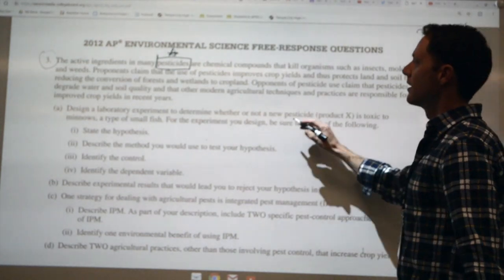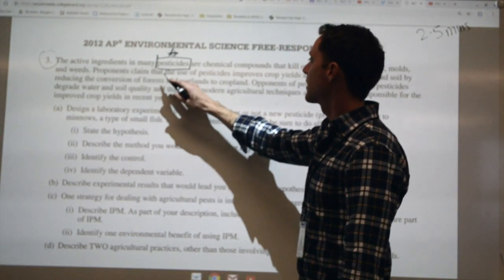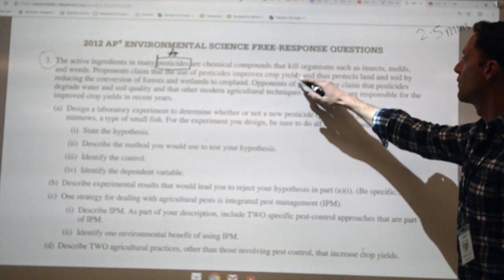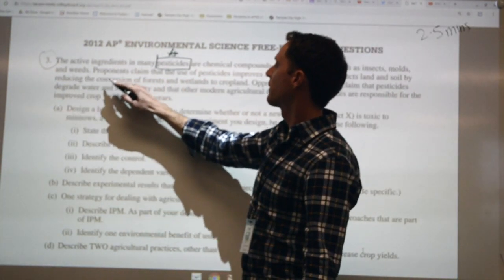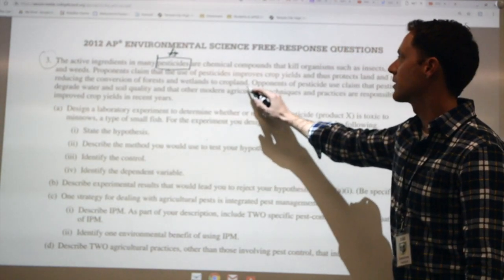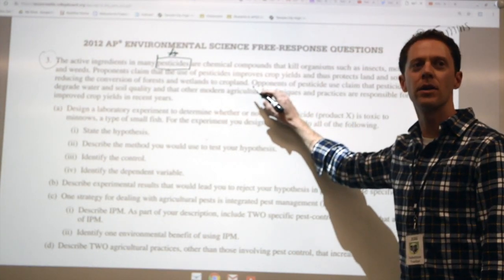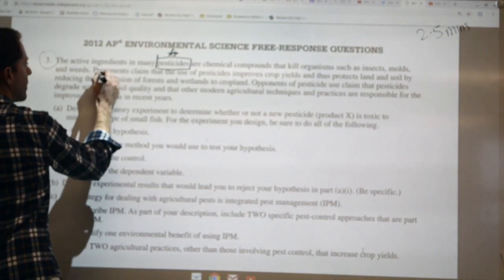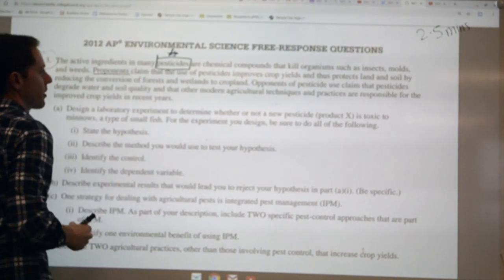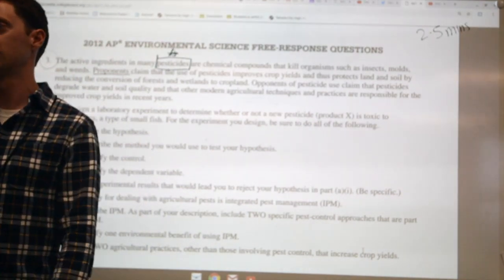Okay. Next sentence. Proponents claim that the use of pesticides improve crop yields and thus protects land and soil by reducing the conversion of forest and wetlands to croplands. Okay, that was a long sentence. There's a lot that's going on in there. Let's take it one by one. So proponents. I'm going to underline proponents. That's our key word. What does proponents mean?